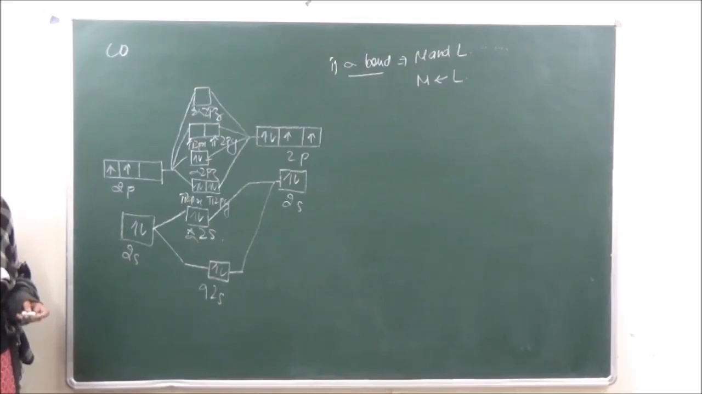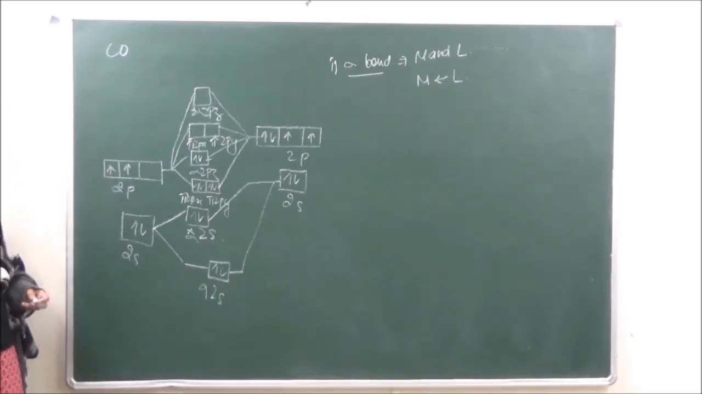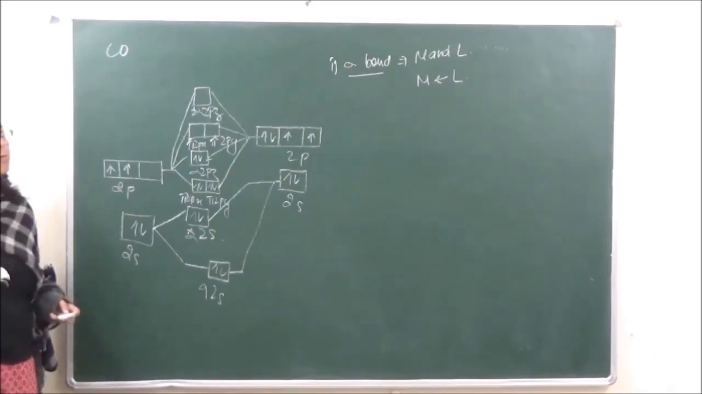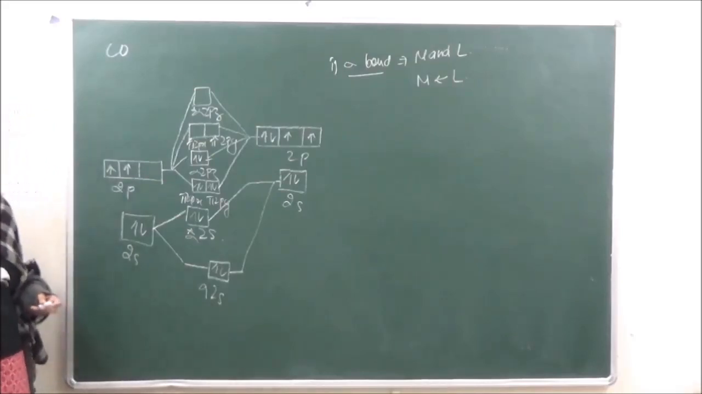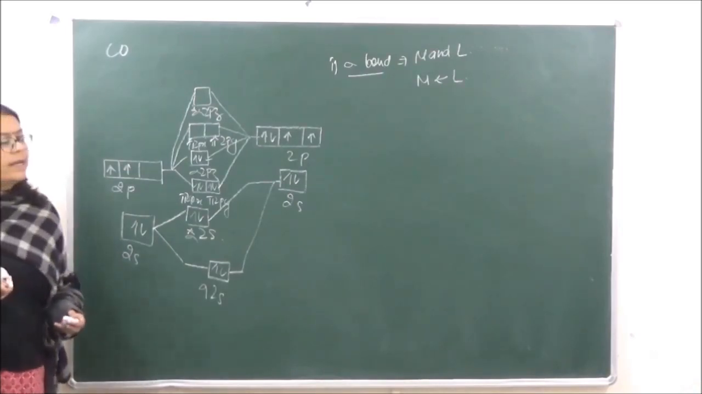of carbon in the suitable empty orbital of the metal atom to form a sigma bond, and the normal dative bond formed in coordinate complexes.